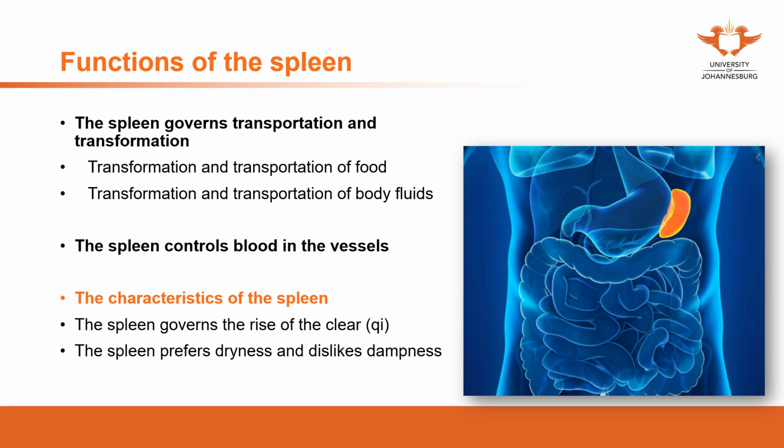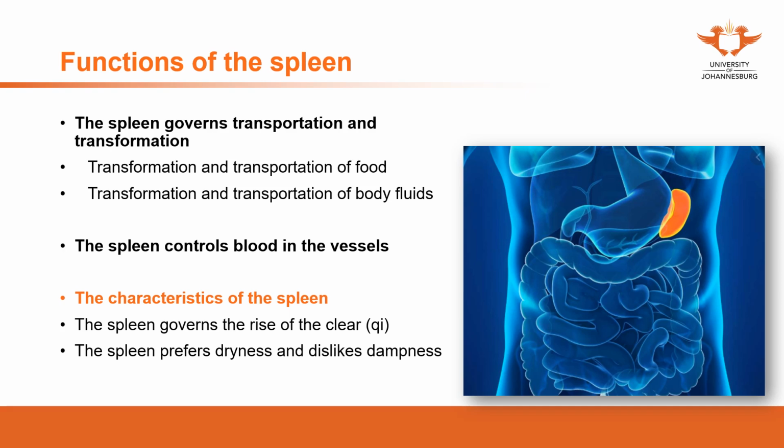And these two functions, the transformation and transportation of food and body fluids, actually happen at the same time. While they transport the food, they also transport the body fluids. And these are where the acquired qi comes from, or where the nutrition comes from. That's why the spleen is considered the source, the most important organ of acquired qi.